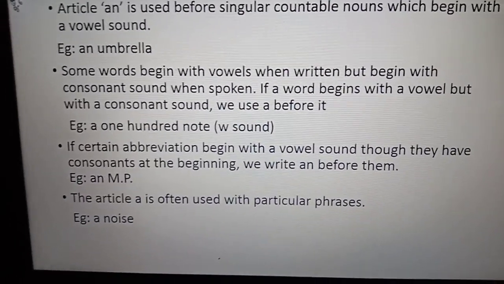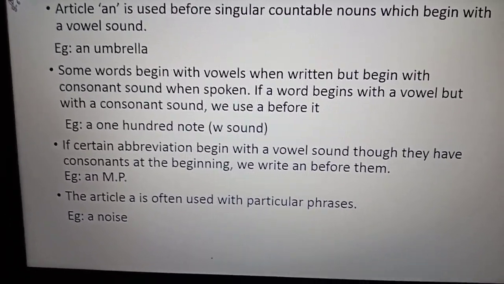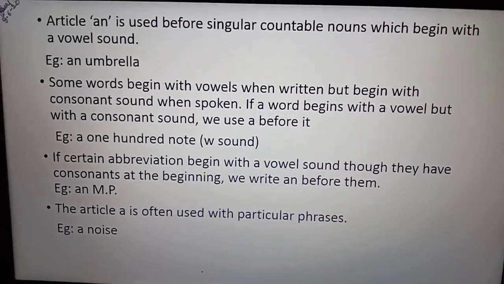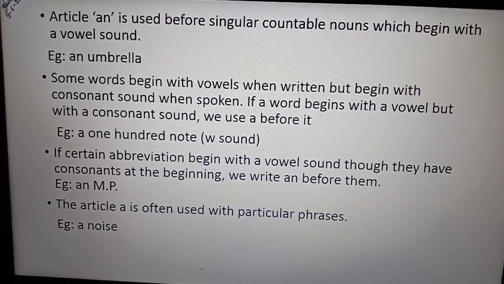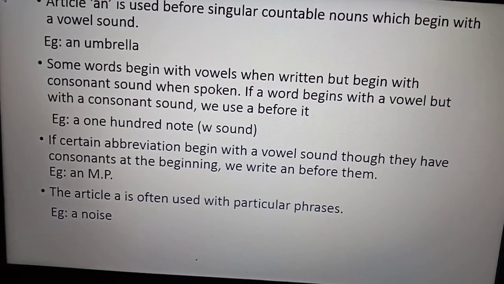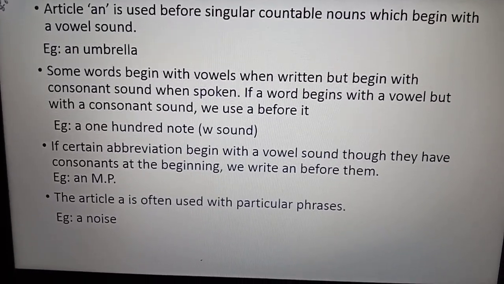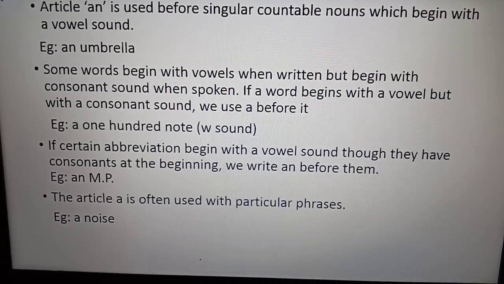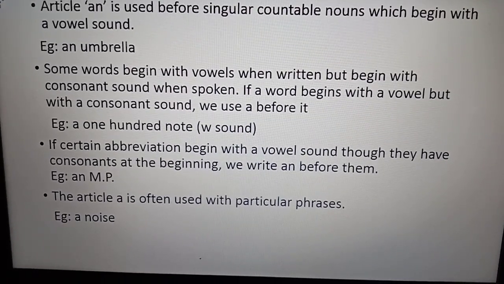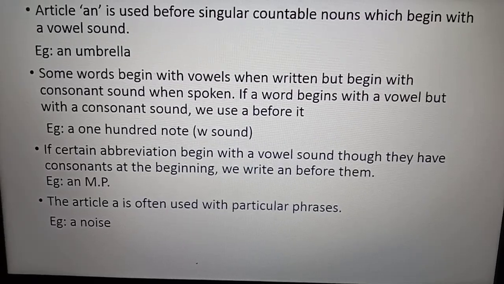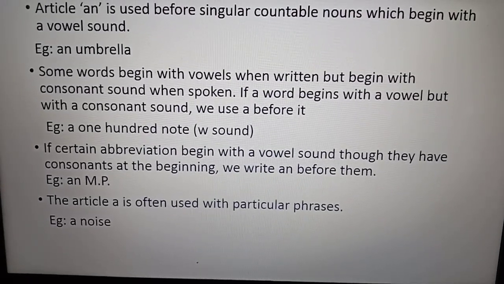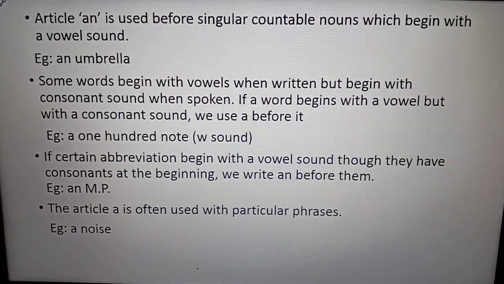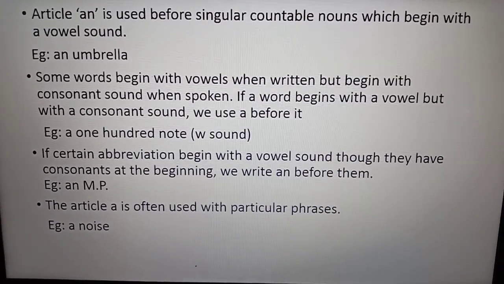Now the next one, article an. An is used before singular countable nouns that begin with a vowel sound: A, E, I, O, U, like an umbrella. Some words begin with vowels when written but begin with consonant sounds when spoken.